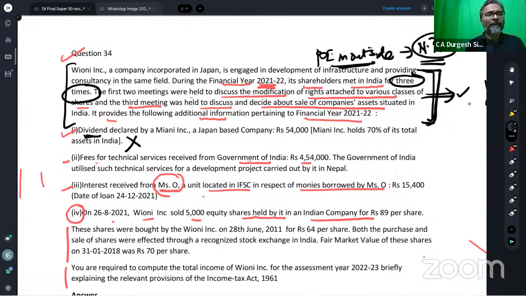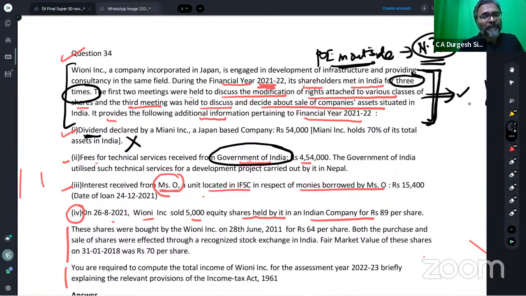Let's go to point number 2: fees for technical services received from the Government of India. Students, the fees for technical services are received from the Government of India. Now just have a look. All the students, be careful.